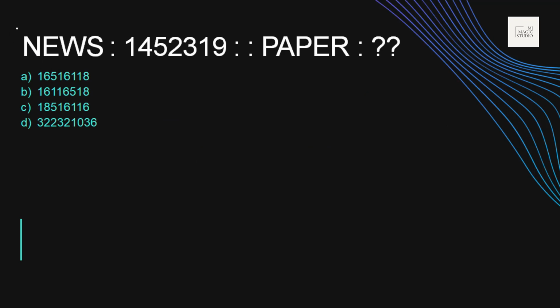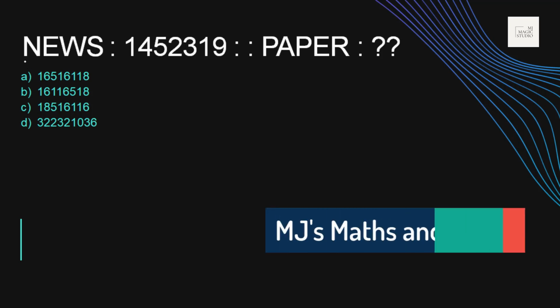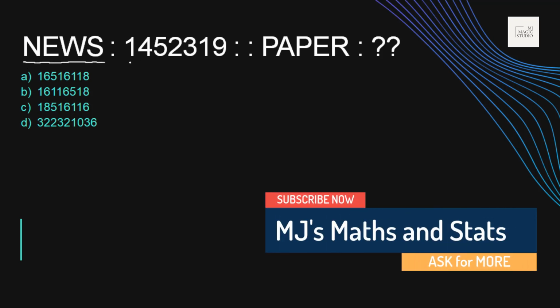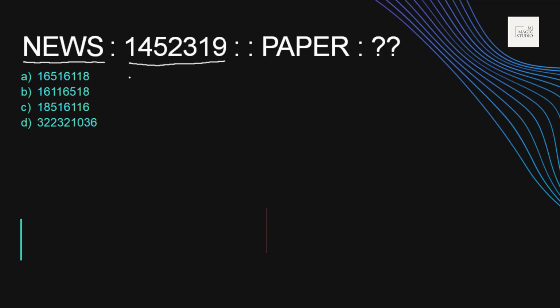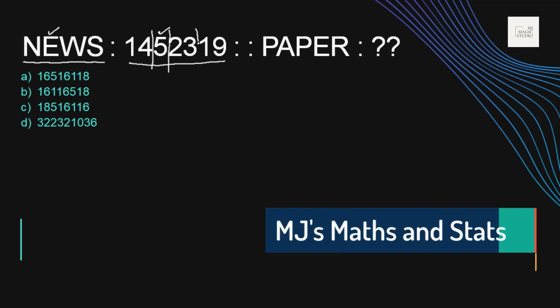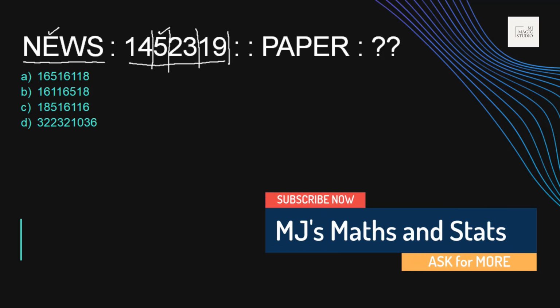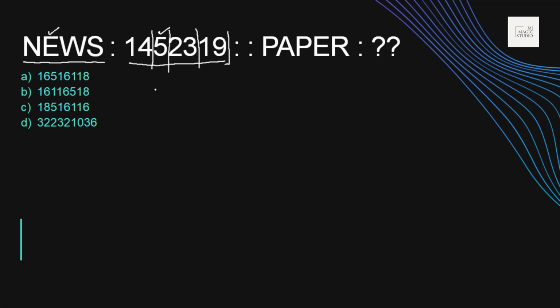Let's take an example, and with an easy example see how these analogies can be created. We see that there are only 4 letters here, N, E, W, S, and a number is given. Somehow if we can try to relate it, E is 5, it's an easy pickup. So N is 14, yes, N is the 14th one, E is 5, W is the 23rd, and S is the 19th alphabet of the English language. That means the relationship is with the numerical position of the alphabets in the English language.